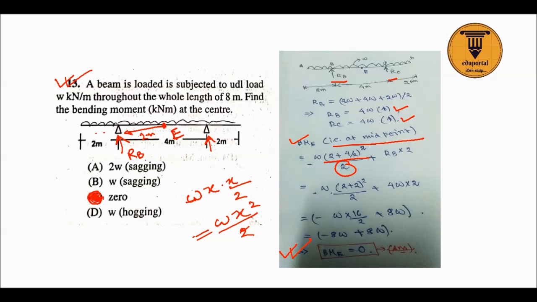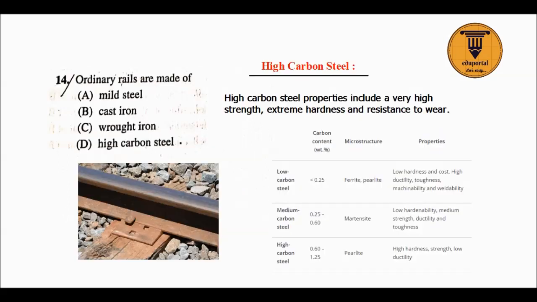Option C is correct. Bending moment at midpoint. Next question. So ordinary rails, every year they ask 1 or 2 questions from rails, and very common questions are this. This year also, it's a question from BMC, building material and construction, also from steel.